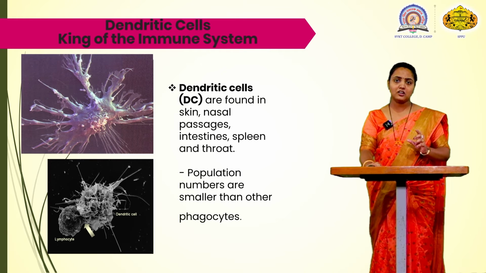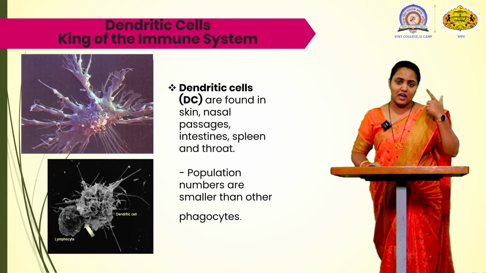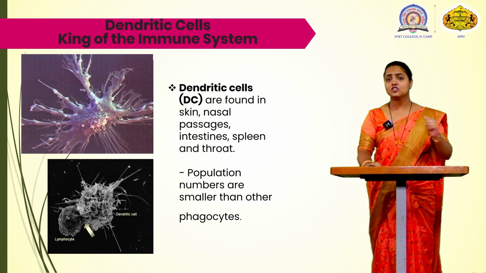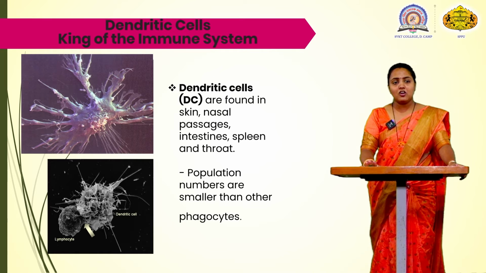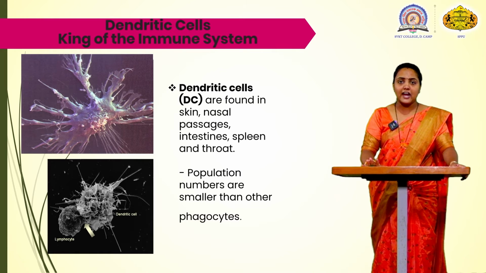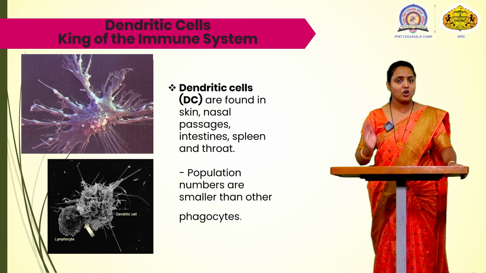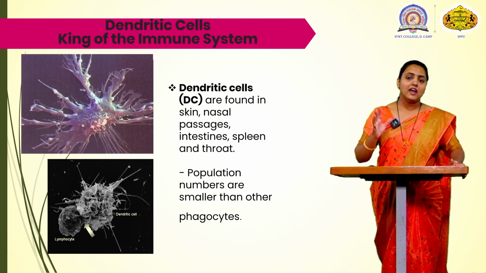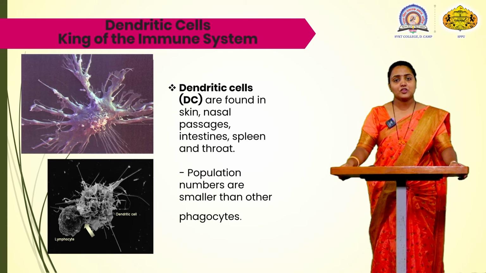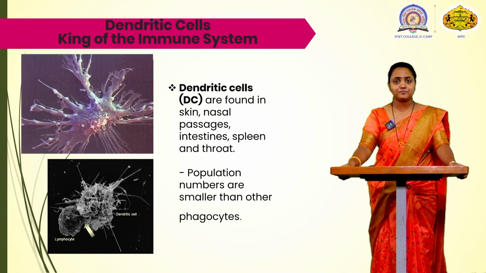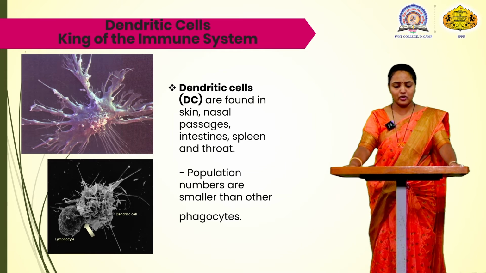Antigen is a part which is present on a pathogen. Any foreign material that enters your body, we can call it a pathogen, or we can call it an antigen. To that particular antigen, there is a response by the body to kill it, that is the antibodies produced by the B cells. So antigen is any foreign material which enters your body.